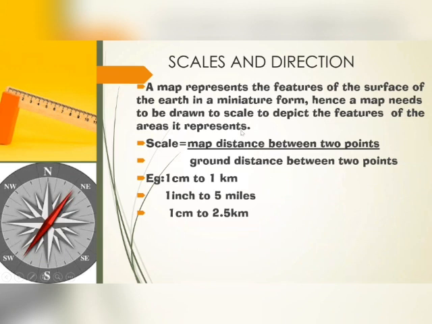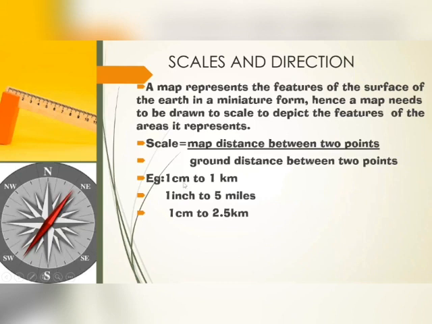For 1,000 kilometers, lakhs of kilometers and all, it's not possible to depict in the exact measurement. So maps always take a scale. That scale helps us to find or include all the features in a particular map. So what is scale? Map distance between 2 points by ground distance between 2 points. This one is the map distance, what measurement we have taken in a map, and this one is the actual ground distance.